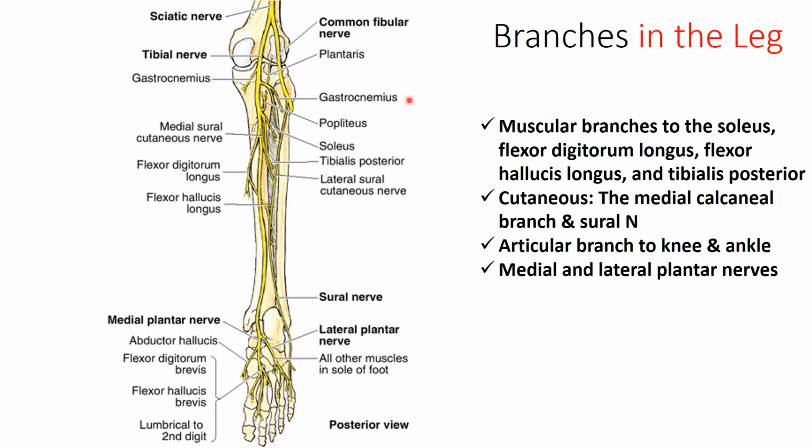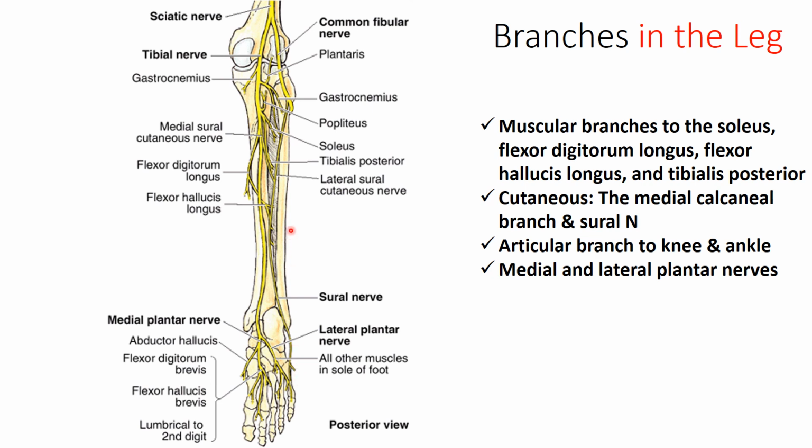Now the branches. It gives muscular branches to the deep group as well as to the soleus. So it gives branches to the soleus, flexor digitorum longus, flexor hallucis longus and tibialis posterior. Then it gives two cutaneous branches. One is known as the medial cutaneous branch and another is the sural nerve, which gives the supply to the lateral portion of the calf as well as to the lateral margin of the foot,